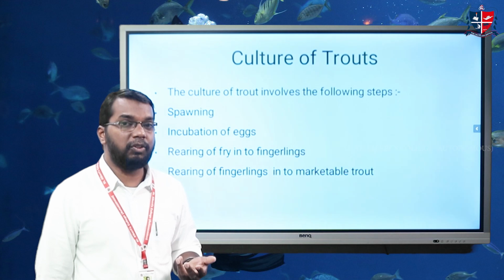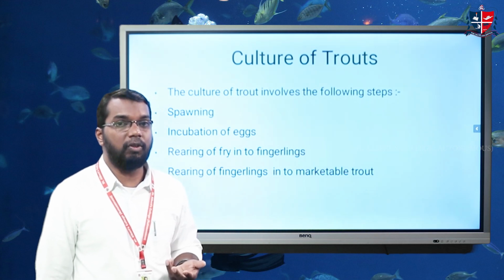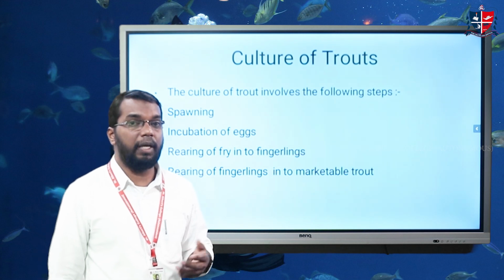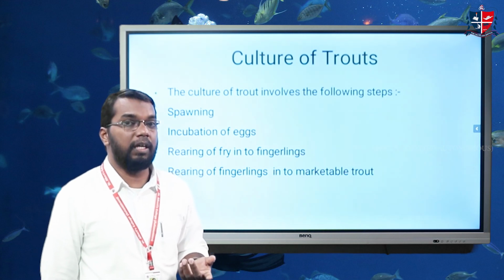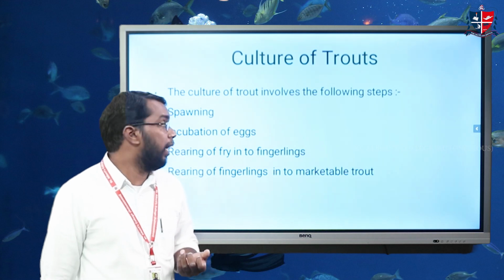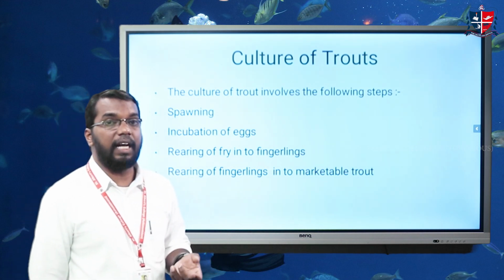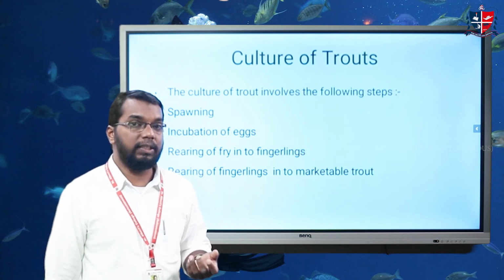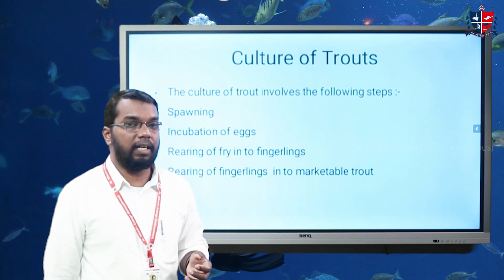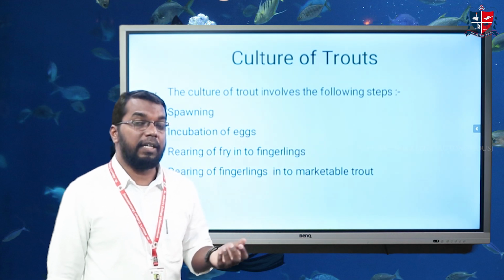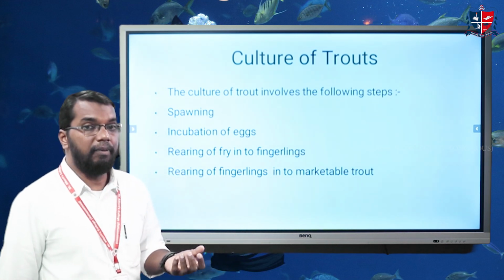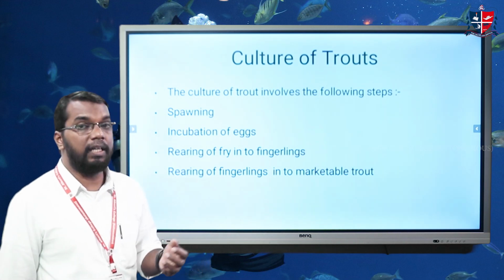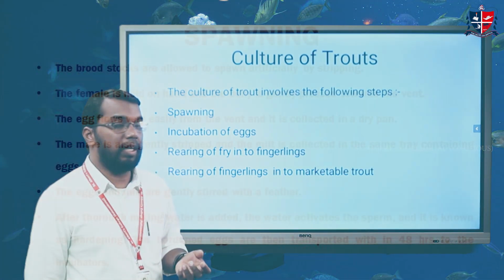Natural breeding occurs in most of the trouts, and we collect the seed from the natural habitat. In addition, we are also able to induce spawning with the help of the artificial or stripping method. After the stripping method, we collect the eggs and they are incubated at a proper temperature, and after that, once the young ones come out of the eggs, they are collected and transferred into the hapas for final conditioning. After the conditioning process, we take the young ones into the culture ponds.